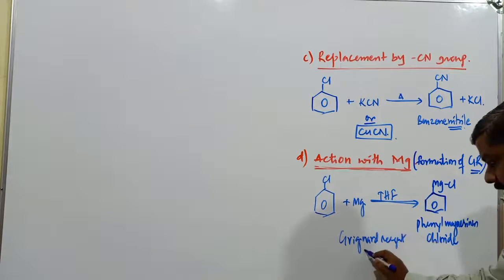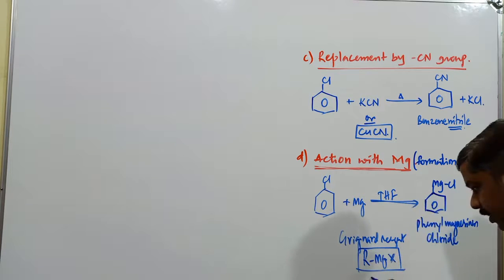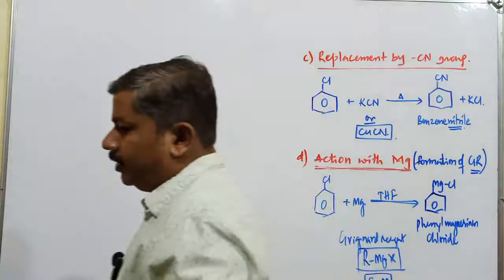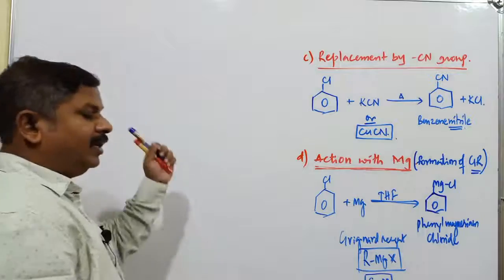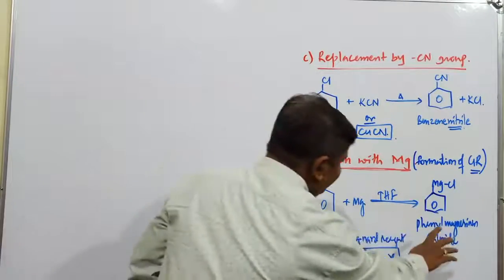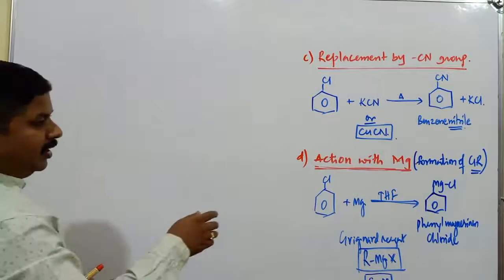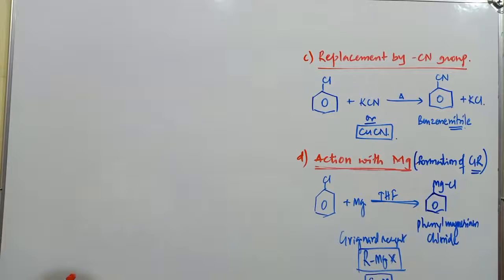Any compound represented by RMgX is a Grignard reagent. What is R here? An alkyl or aryl group. Magnesium is a metal and X is a halogen. These are compounds where the bonding is present between carbon and metal, commonly called organometallic compounds. This is an example, phenyl magnesium bromide, right? So these are some of the reactions mainly because of the halogen atom present in haloarene compounds.